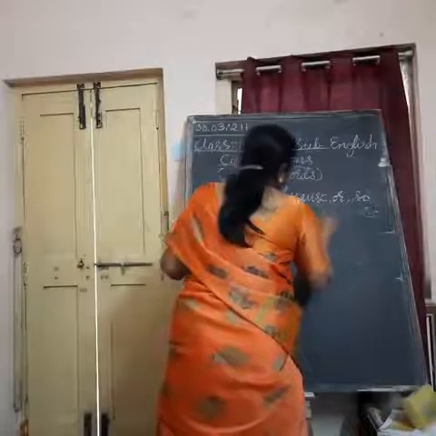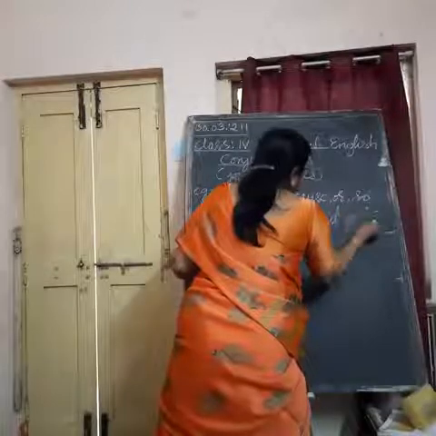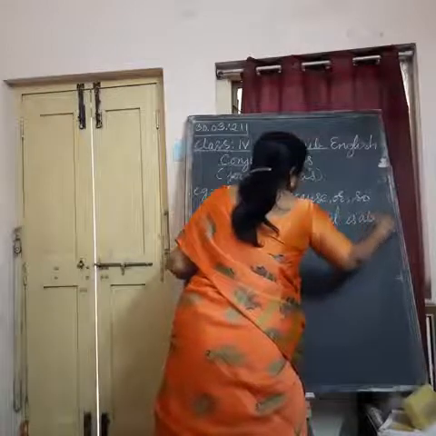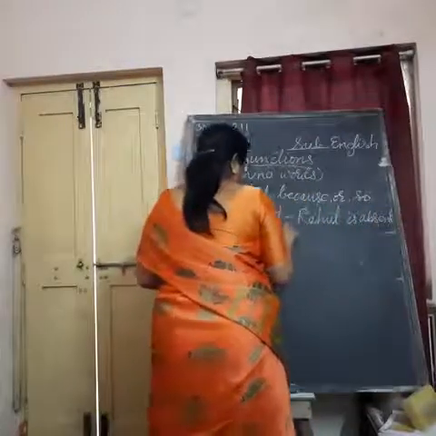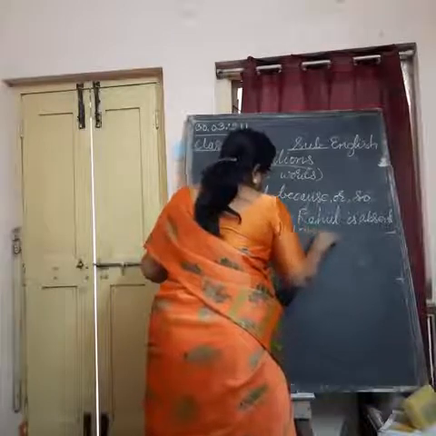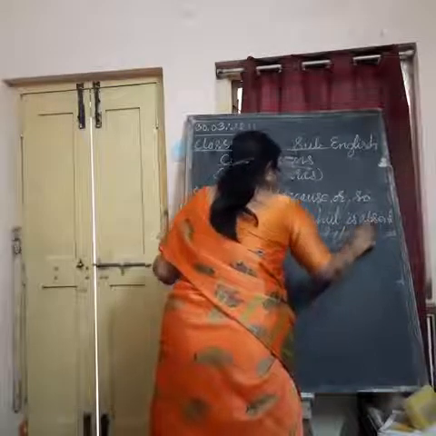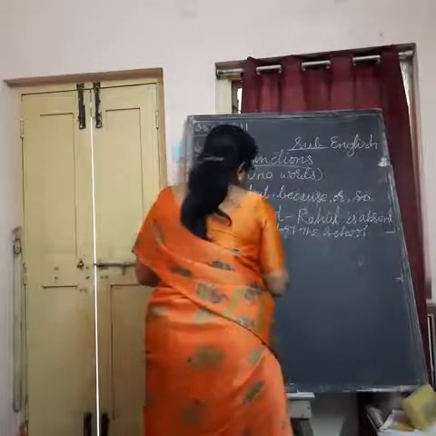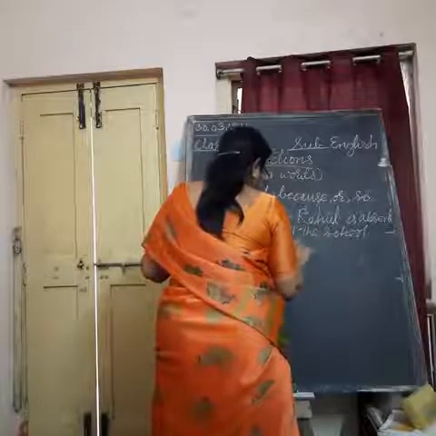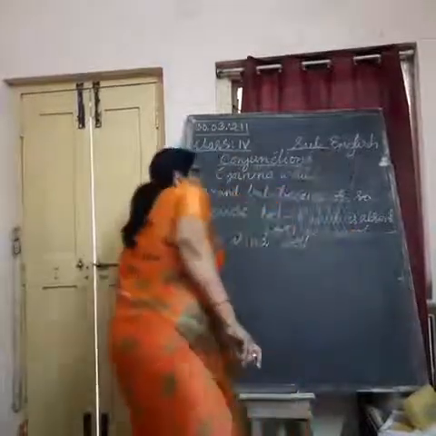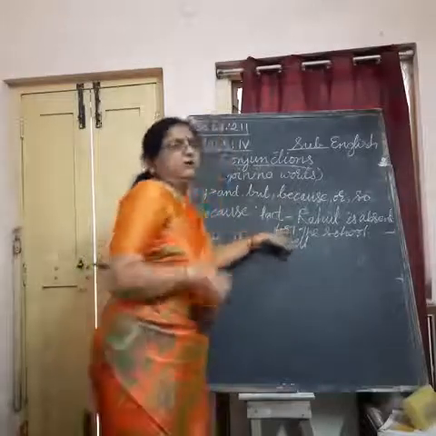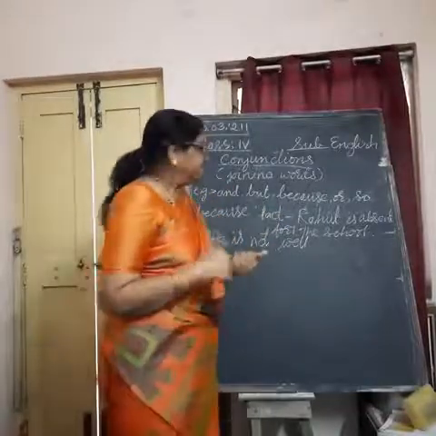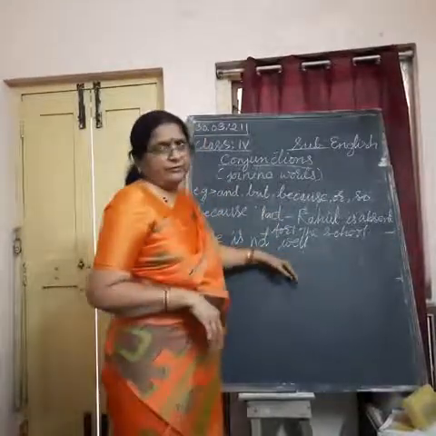Rahul is absent for the school. Second sentence: he is not well. So, Rahul is absent for the school is a fact. What is the reality? Rahul is absent for the school is the reality. Why is he absent? The reason is he is not well that day.